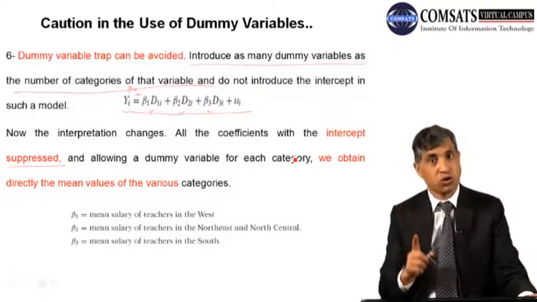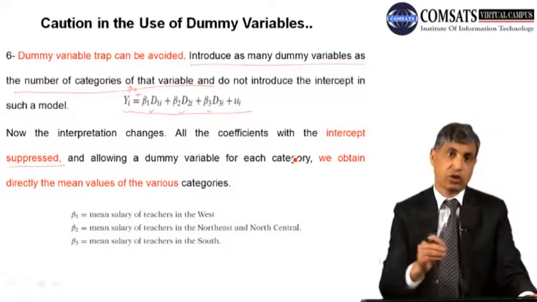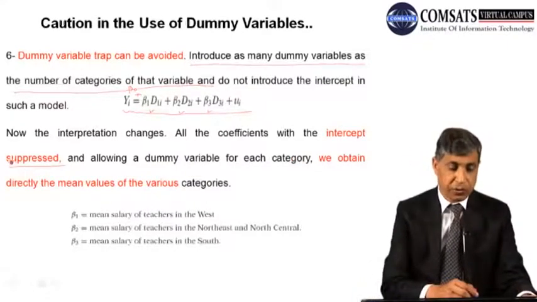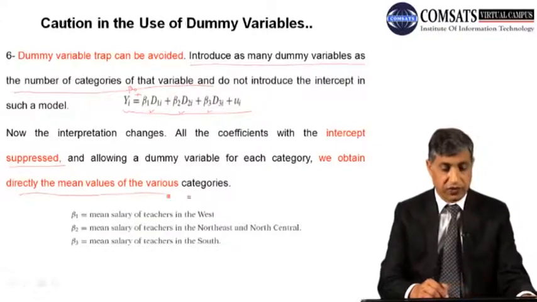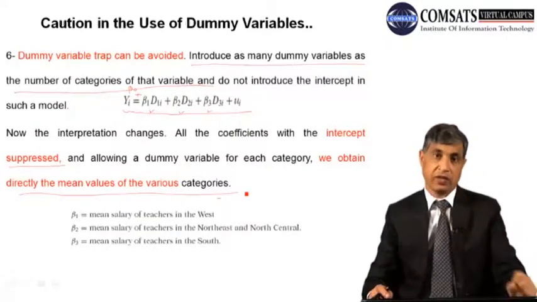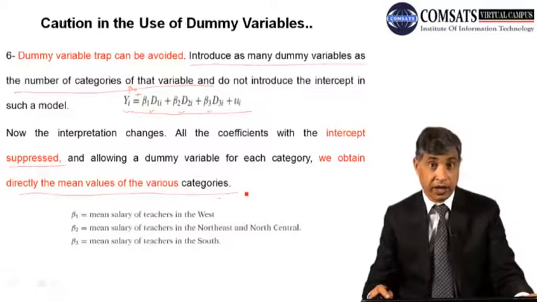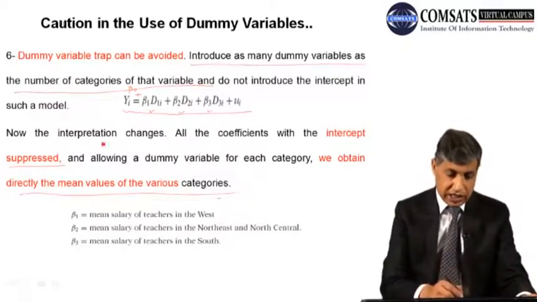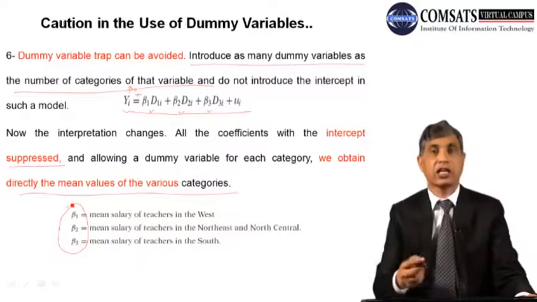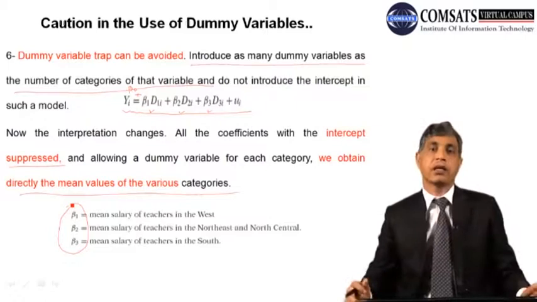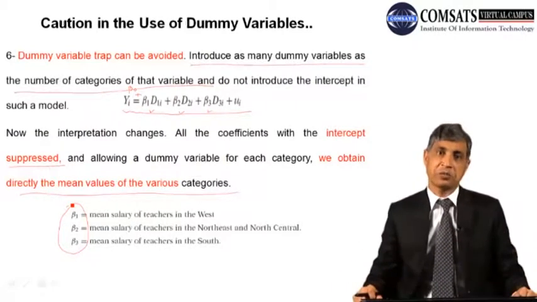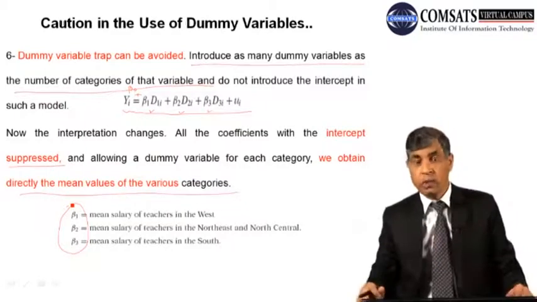Now you are so confident that you have introduced as many dummies as there are categories. We obtain directly the mean value of the various categories. पहले mean value सिर्फ आपकी omitted variable की आती थी, that was the beta 1. Now there is an interesting beta 1, beta 2 and beta 3 directly. Now no need to compare. Compare अब करना भी भाई आपने किससे है, सब categories तो आपने इसमें डाल दी हैं. So now there is no comparison.